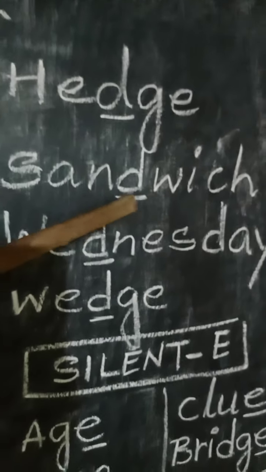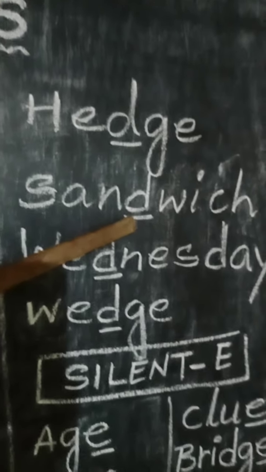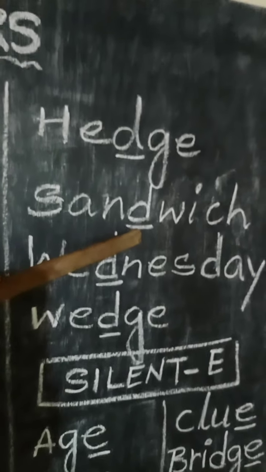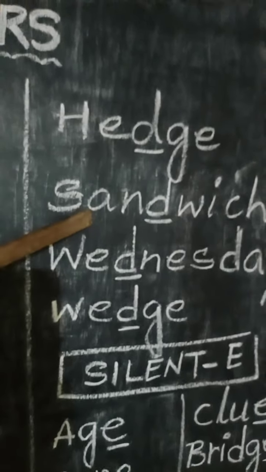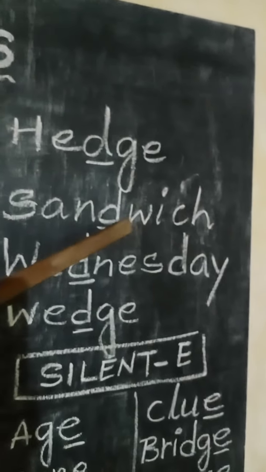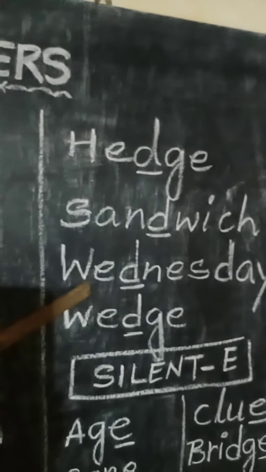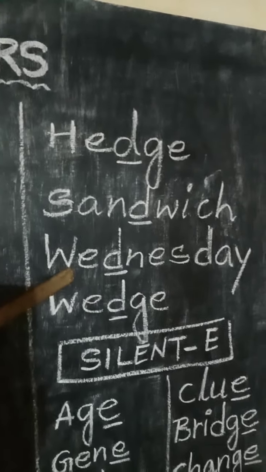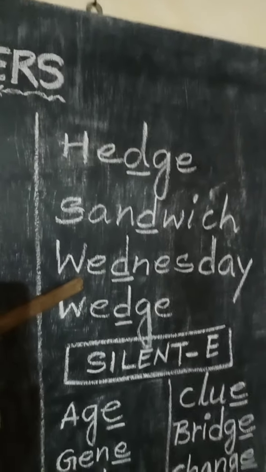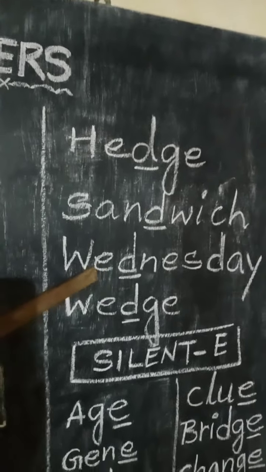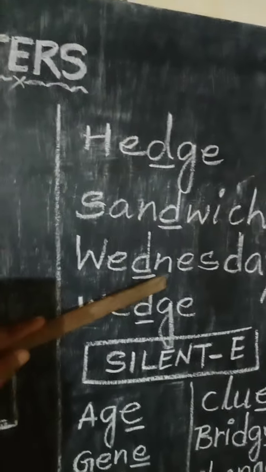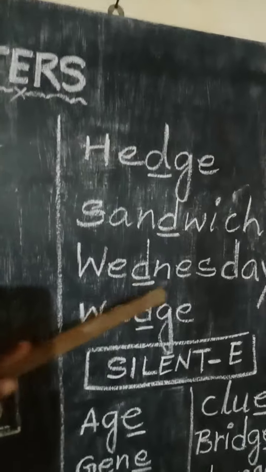Sandwich. The D remains silent, but most of us pronounce it as it is written. It's the wrong pronunciation; in the original, D has to be silent. Most of the students, even common people, pronounce the day Wednesday as it is written here on the board.